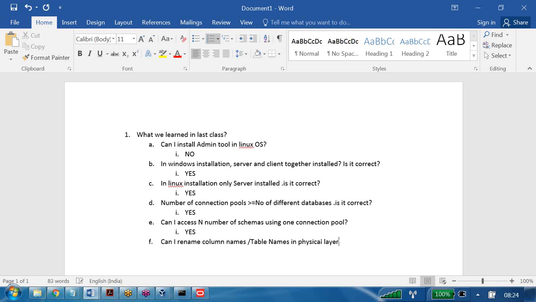No. In the physical layer we need to maintain the same names as the database. It should be a mirror copy. If you want to say it, the physical layer is equal to a mirror of the database. Okay, good. Now let us move on to the next one.